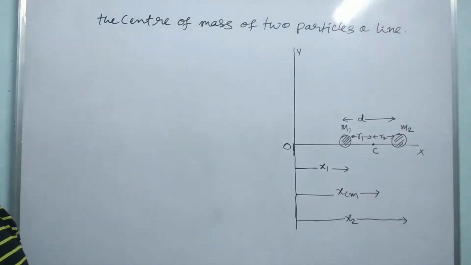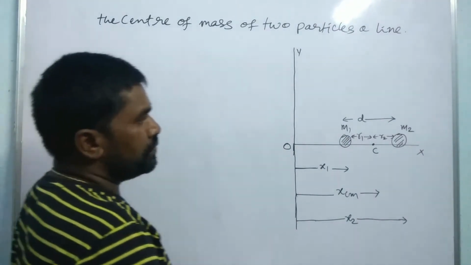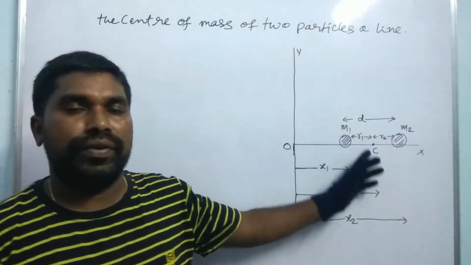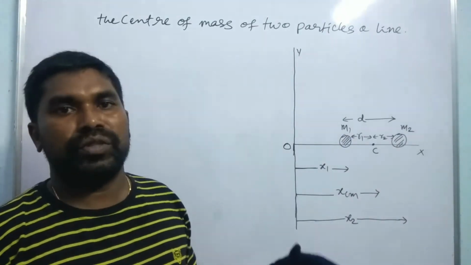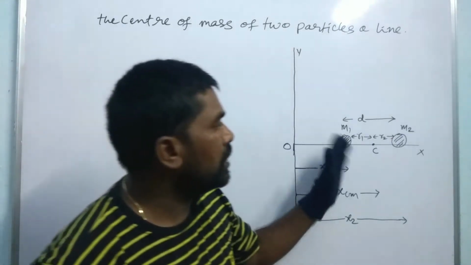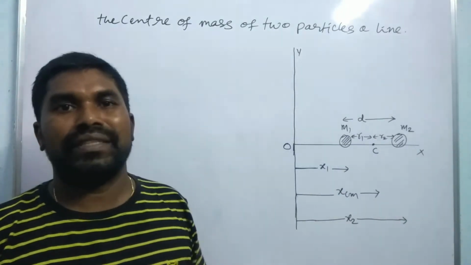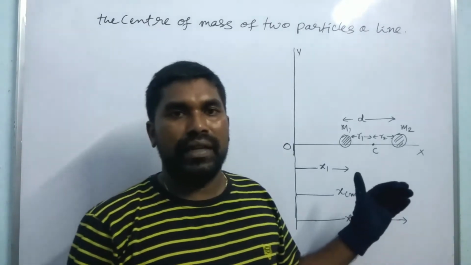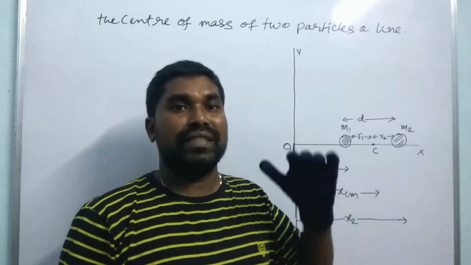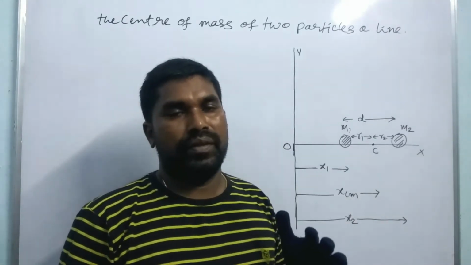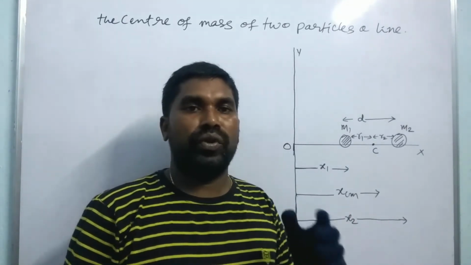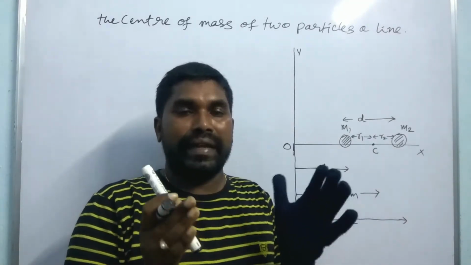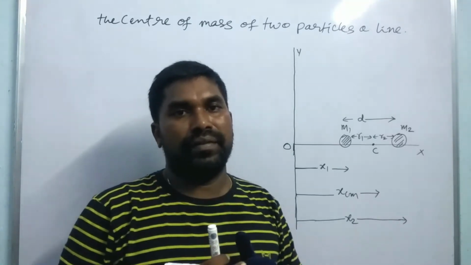Clear? Right. So here the center of mass of the system is definitely nearer to the heavier mass of the two particles. The center of mass is nearer to that point. For suppose, if 2 kg and 4 kg masses are separated by a distance, the center of mass must be nearer to the 4 kg particle.